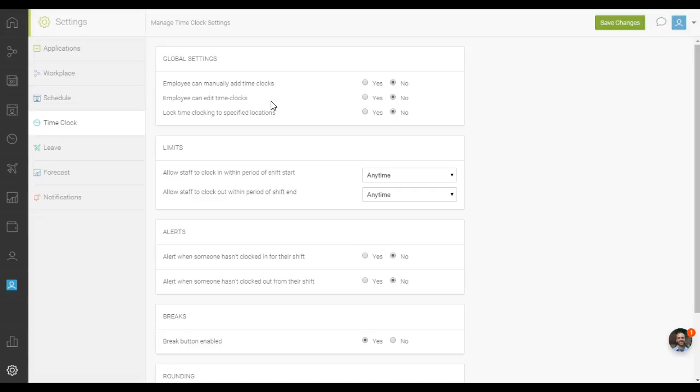Lock time clocking to specified locations. This will prevent off-location clocking in, out. Limits.